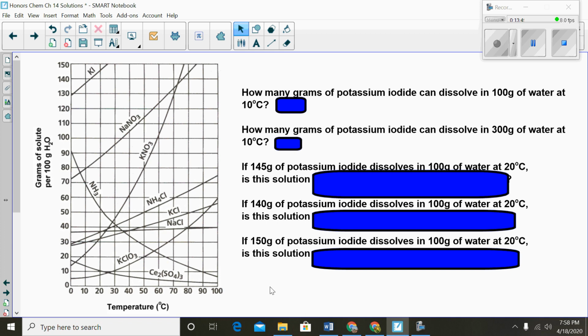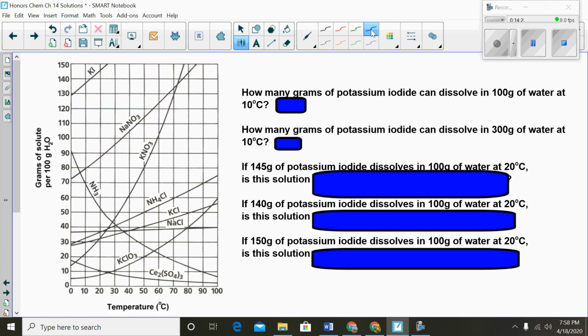Okay, so I'm going to show you now how to actually read this. For each of my 5 questions, I focused on potassium iodide, which is the KI here, all the way up in this corner, so that it's pretty easy for you to follow me. I didn't want to pick one of the lines here because it might get confusing just from watching this video. So we're going to focus on KI up in this top corner, and let's answer these questions now to help you understand this. My first question is: how many grams of potassium iodide can dissolve in 100 grams of water at 10 degrees Celsius?